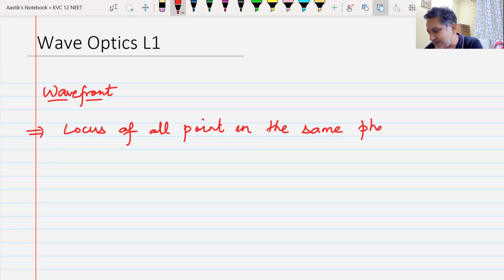We will understand this term just now after we study some other terms. Remember, this chapter is all about the terms that we are going to study. If we can understand those terms, this chapter is going to be very simple. Wavefront is the locus of all points which are in the same phase.